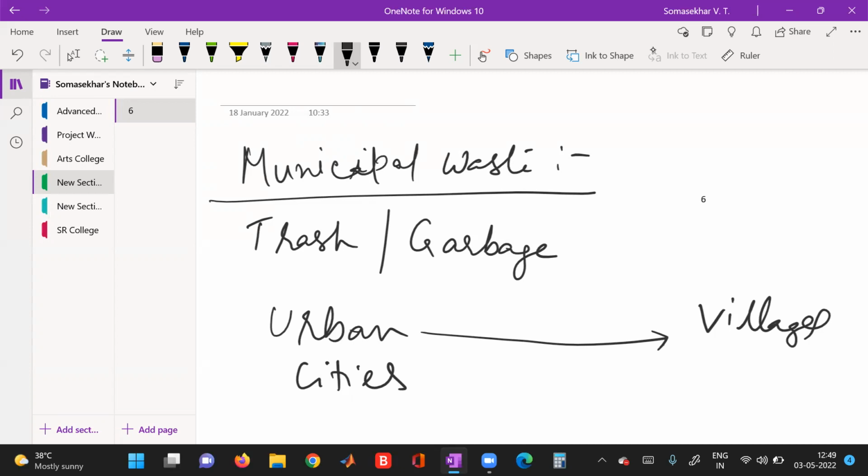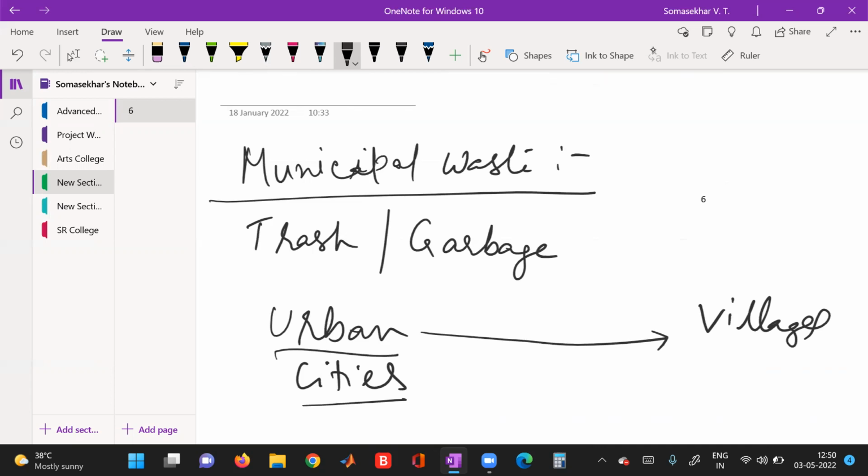As the gap between urban and rural areas is slowly reducing, the quantity of waste generation is also increasing in society, and the composition of the waste is becoming more and more diversified. That is why we call municipal waste diversified.